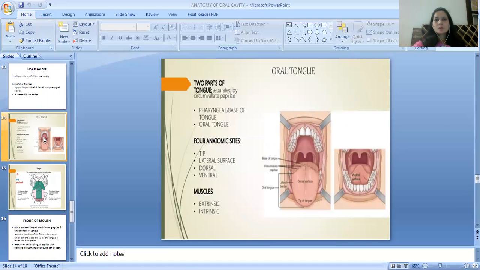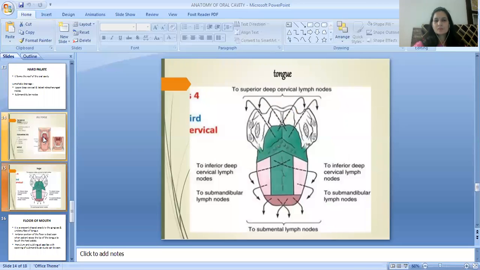The next structure is the oral tongue. There are two parts of the tongue, separated by the circumvallate papillae: the pharyngeal part or base of tongue, and the oral tongue. The four anatomical sites are the tip, lateral surface, dorsal surface and ventral surface. There are two sets of muscles, extrinsic muscles and intrinsic muscles.